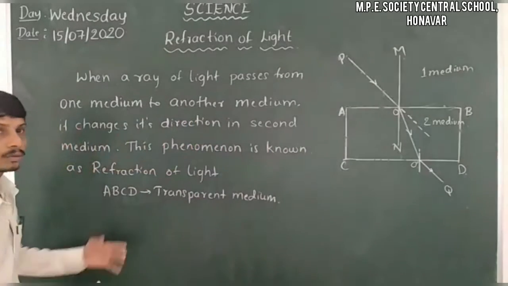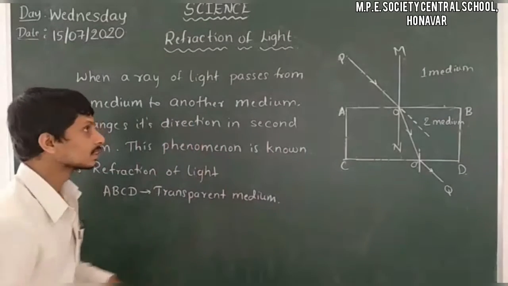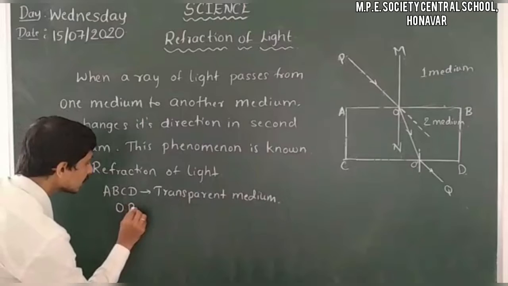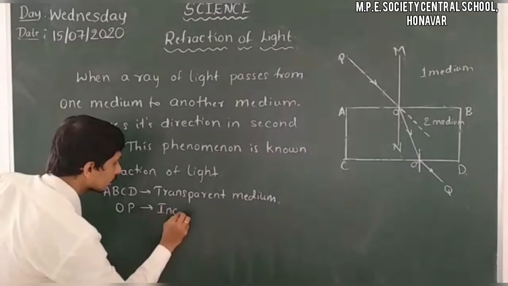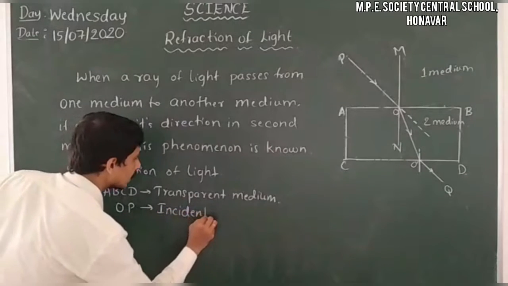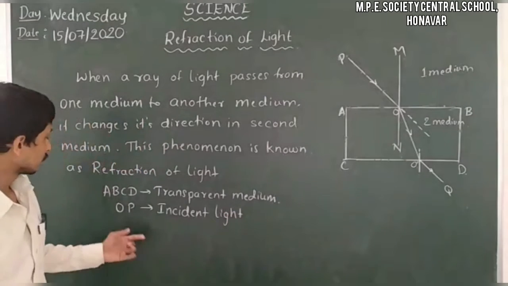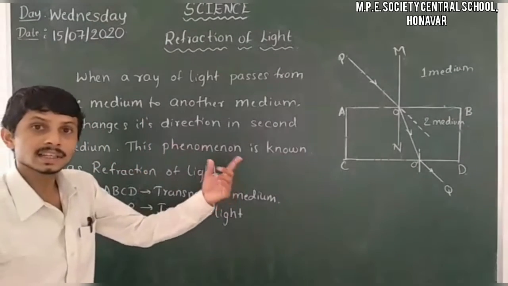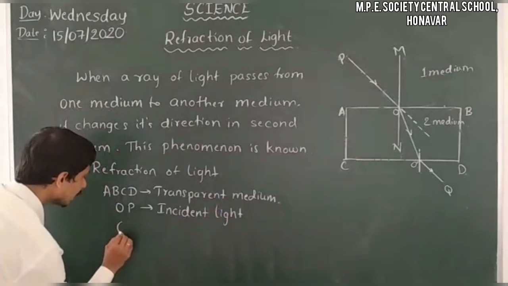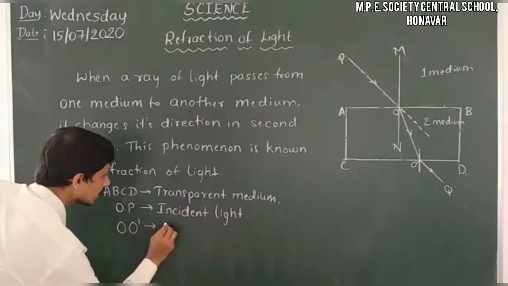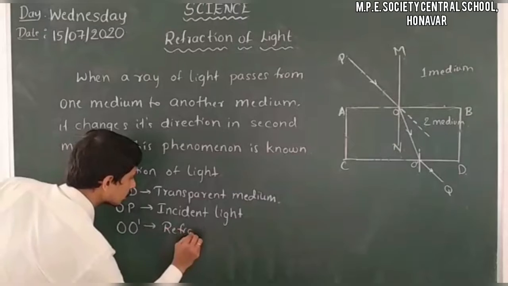So that means we have to express: OP is the incident light. Then OO dash is the refracted light.